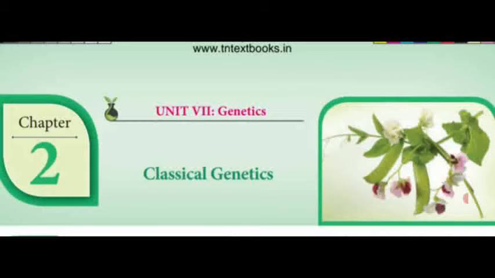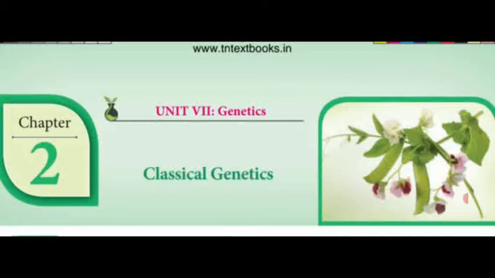With the help of the test cross, we are able to prove the homozygous tall and heterozygous tall plant. Most probably we are getting heterozygous tall plants only, and homozygous tall plants will sometimes appear. That should be proved by test cross. This we have seen in the previous video class.